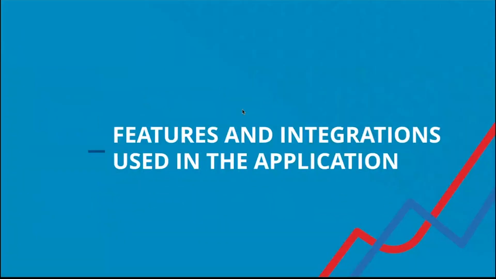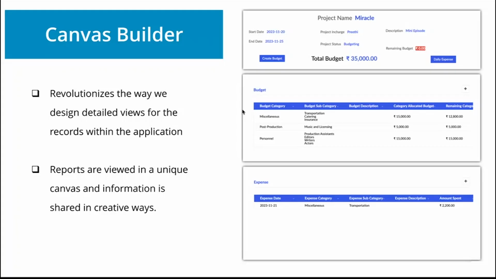Now, before we see the live demo for these two modules, we will discuss a few of the features and integrations that are used to make this solution more feasible. When I talk about features, the first feature is going to be Canvas Builder. Canvas Builder helps us build a customized detailed view for a particular report. In our case, we are going to use this Canvas Builder to build a detailed view for a particular project, on clicking which we can see the project details, like all the basic information, the budget allocated and everything.